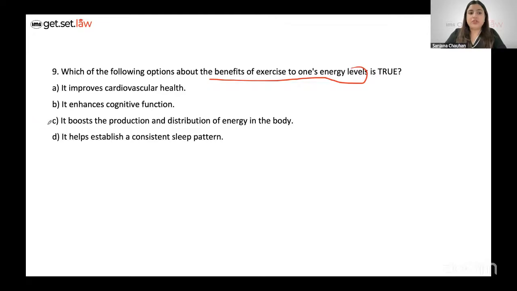The best option choice is C. It boosts the production and distribution of energy. You see how it is related to this argument. It's not like the other options are not given, but you have to focus on the requirement of the question, or what essentially the question is asking. Hence C, right? So cancel options A, B, and D.